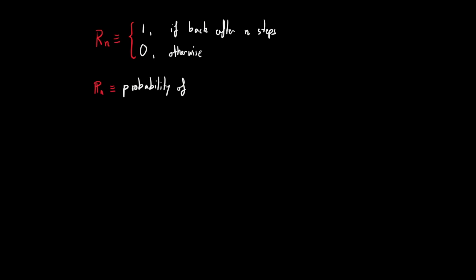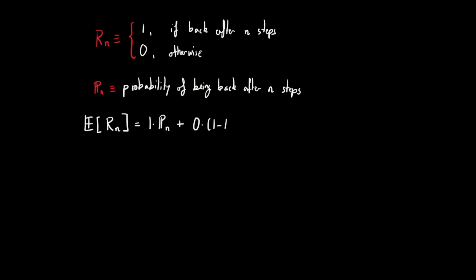Now define the random variable R_n as 1, just in case the drunkard happens to be back after n steps, and 0 otherwise. Furthermore, let's define p_n as the probability of being back after n steps. Then we have that the expected value of R_n is 1 times p_n plus 0 times (1 - p_n), which is of course just p_n.